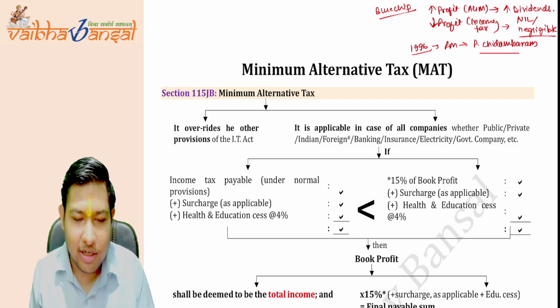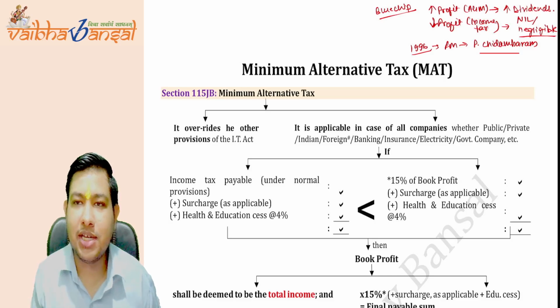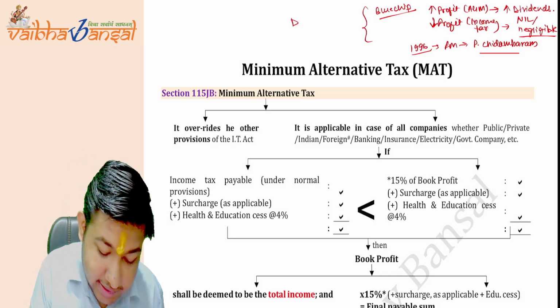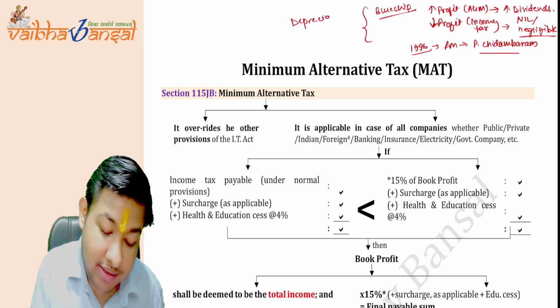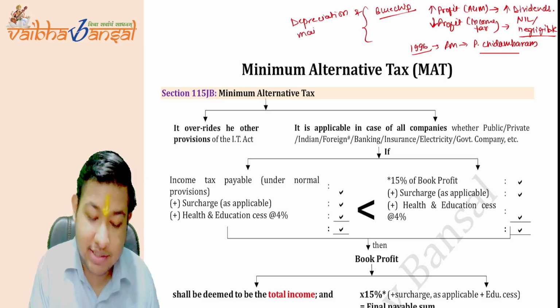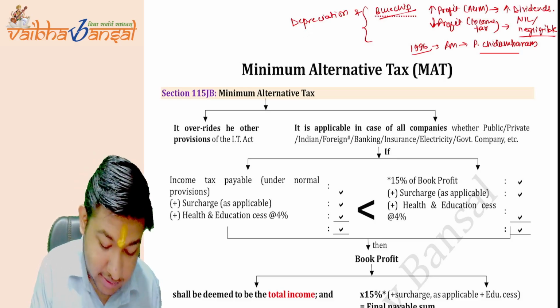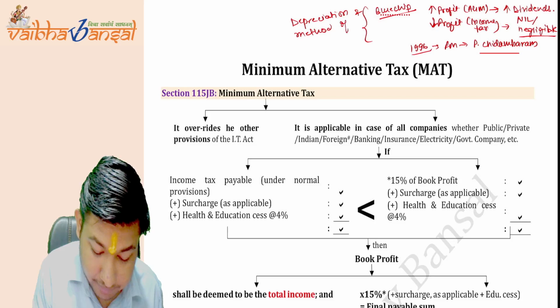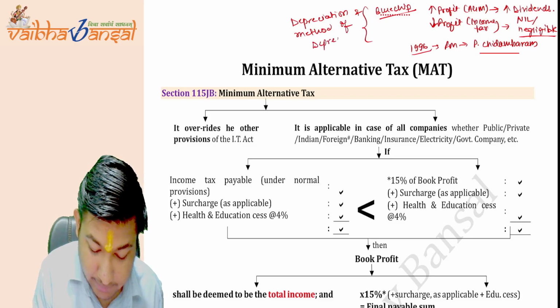In respect of this, the finance minister found the reasons. The main reason was depreciation and the method of depreciation. Is this clear?